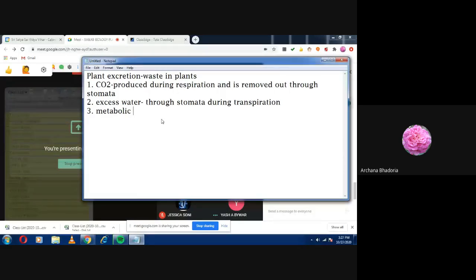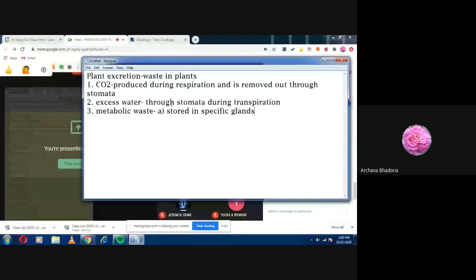Okay, so for the metabolic waste, remember children, there are different methods. One method for metabolic waste is that it will be stored up in specific glands. So under metabolic waste, write gum, raisins.